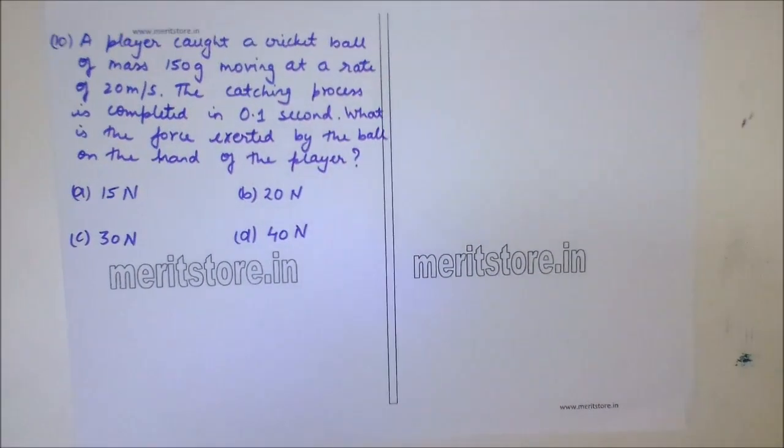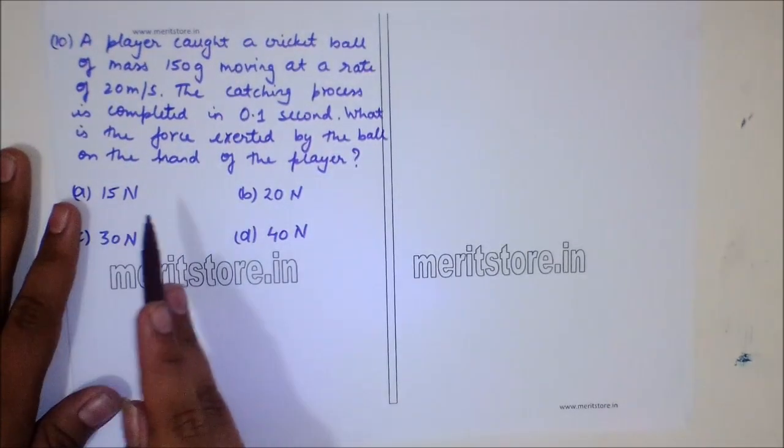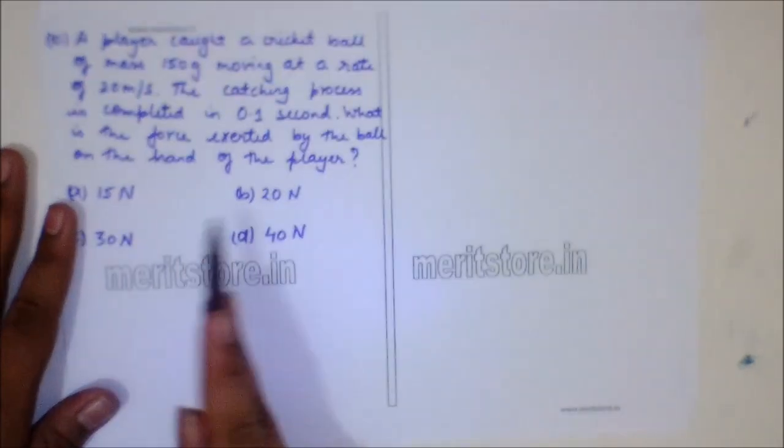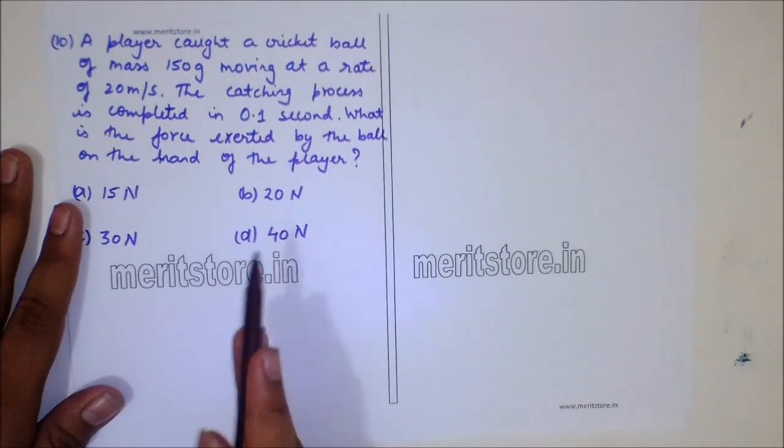Question number 10. A player caught a cricket ball of mass 150 gram moving at the rate of 20 meters per second. The catching process is completed in 0.1 second. What is the force exerted by the ball on the hand of the player?